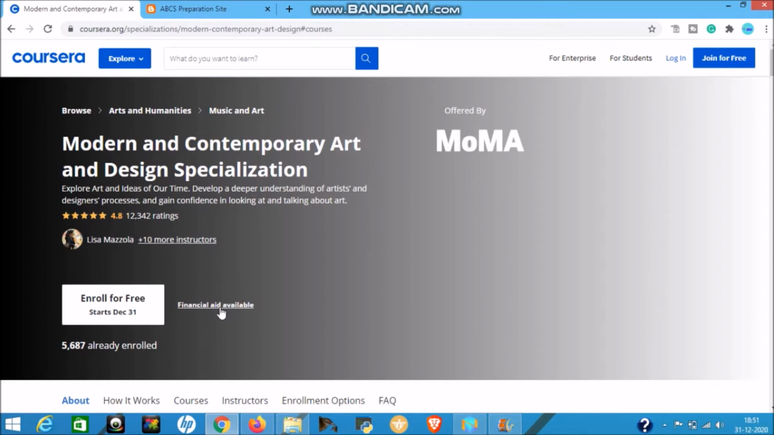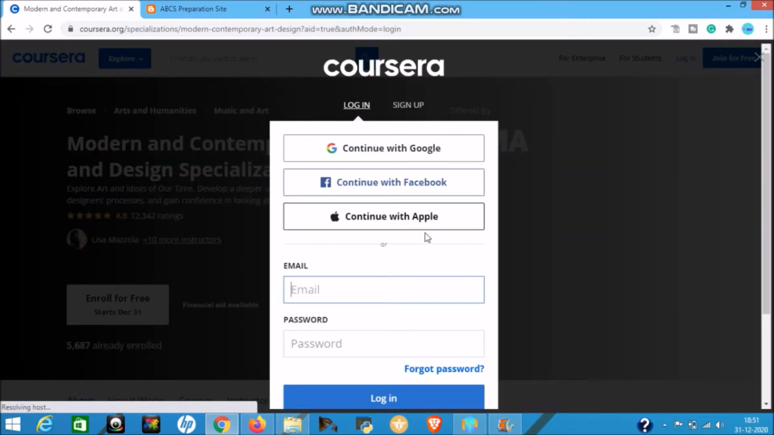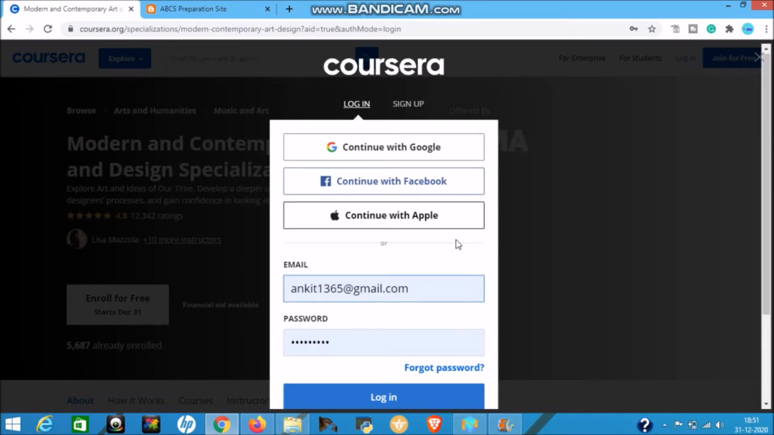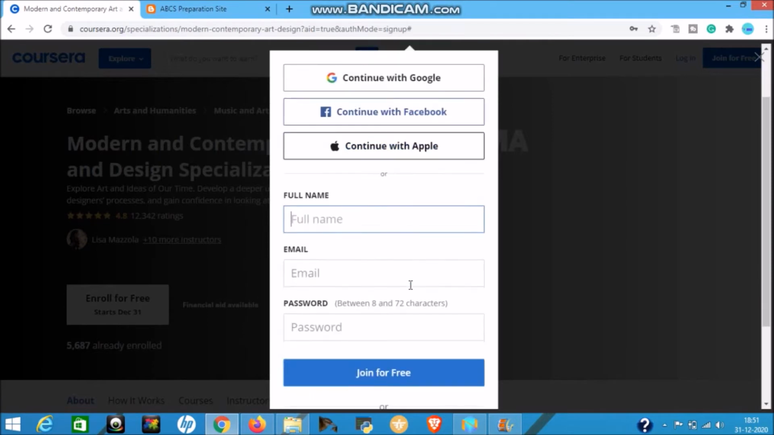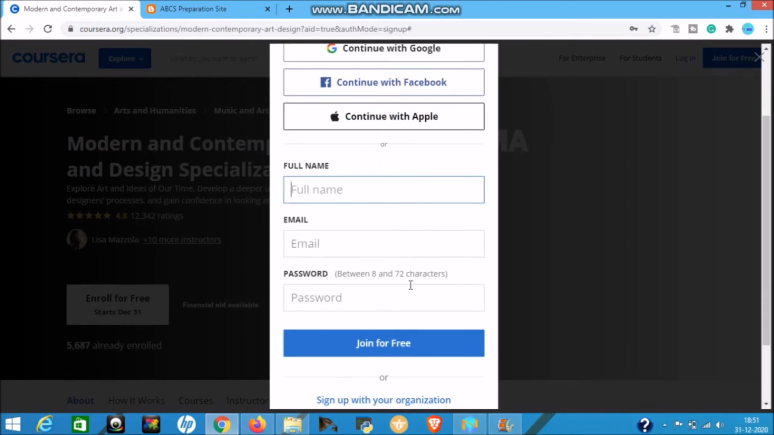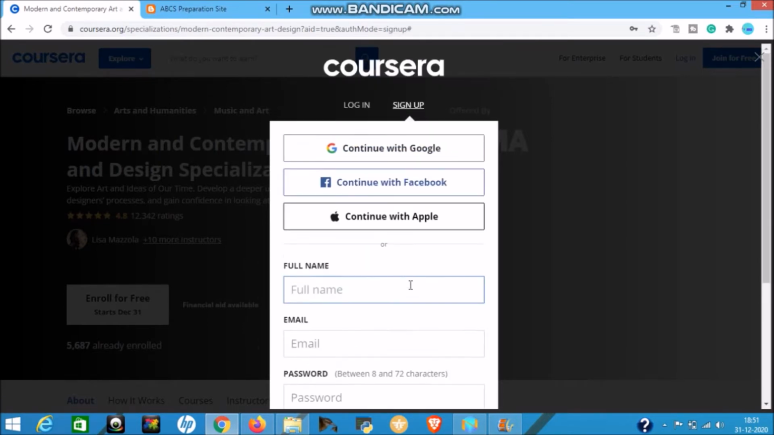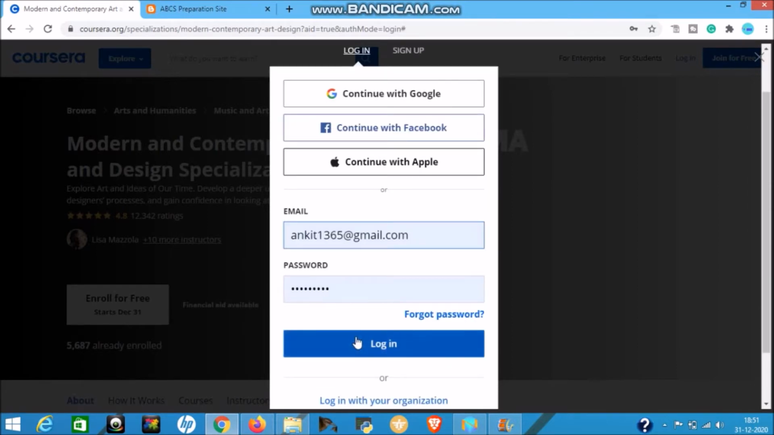Okay, first we will click on the financial aid available option. After that it will ask for the login or sign up option. If you already have an account, then you can go to the login option, and if you don't have one, go to the sign up option and create your account. On the sign up option here, put your full name, email ID and password and join for free. Nothing extra is required for sign up, and I already have an account, so I will go to the login option, and after putting in my information, go to login.